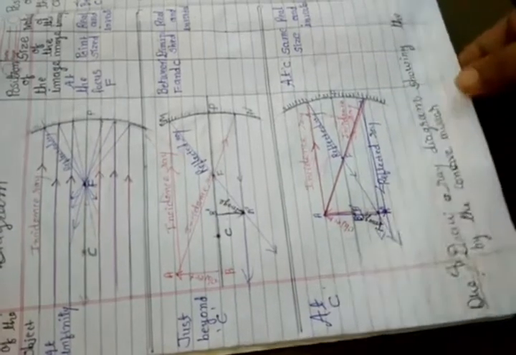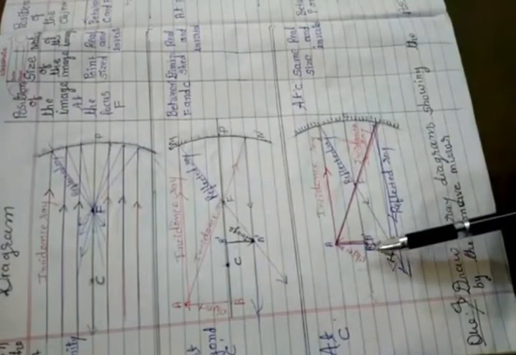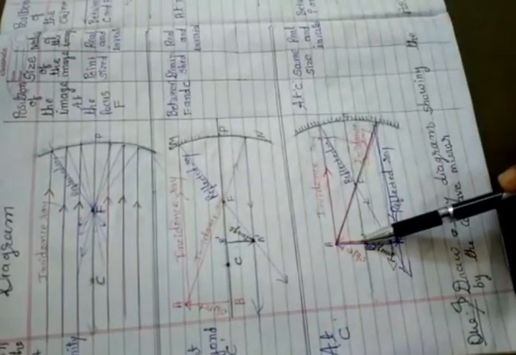Now we discuss the answer of this case. Position of the image at C, center of curvature. Size of the image, same size. AB equals A'B'.